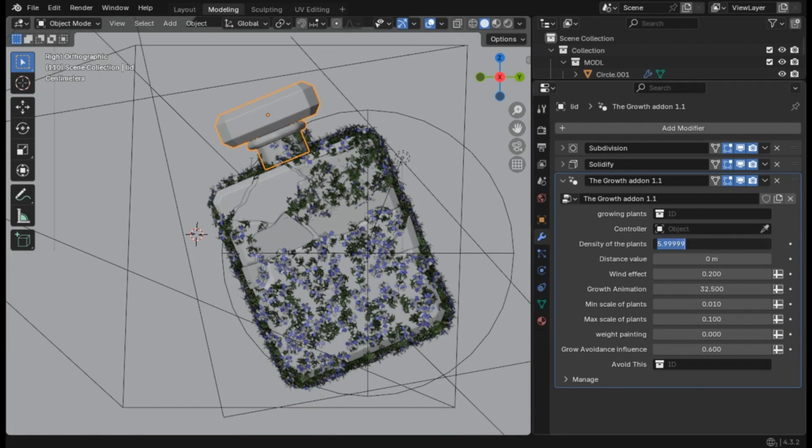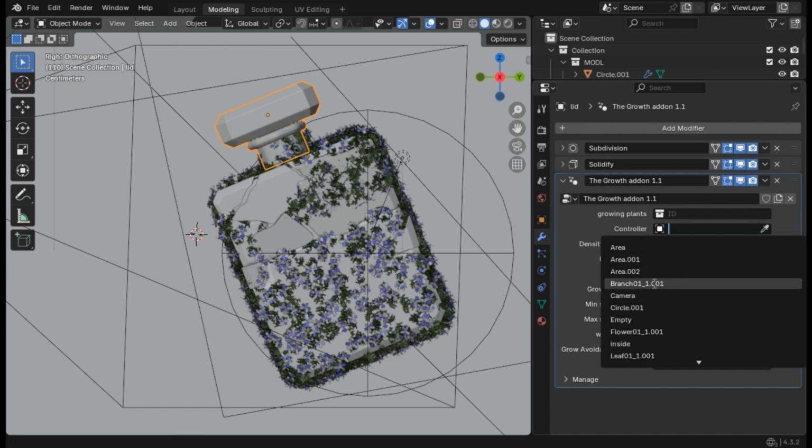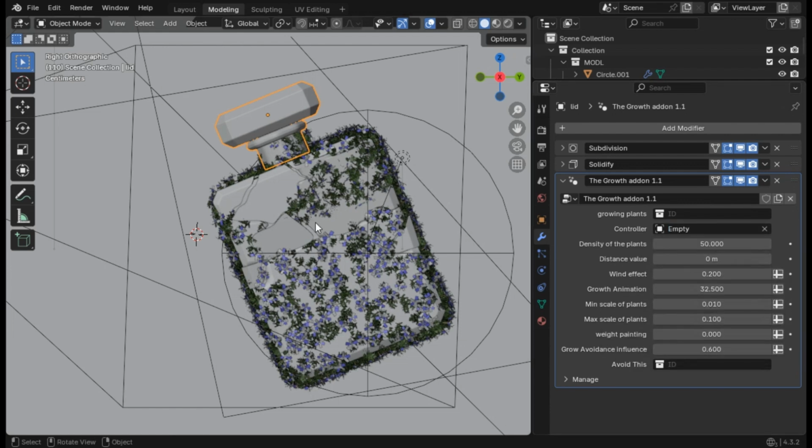Again, I will have the same values. I'll maybe add something lower since it has a lower scale. I'll maybe add 15. And for the object, I will add the empty as a controller as well.